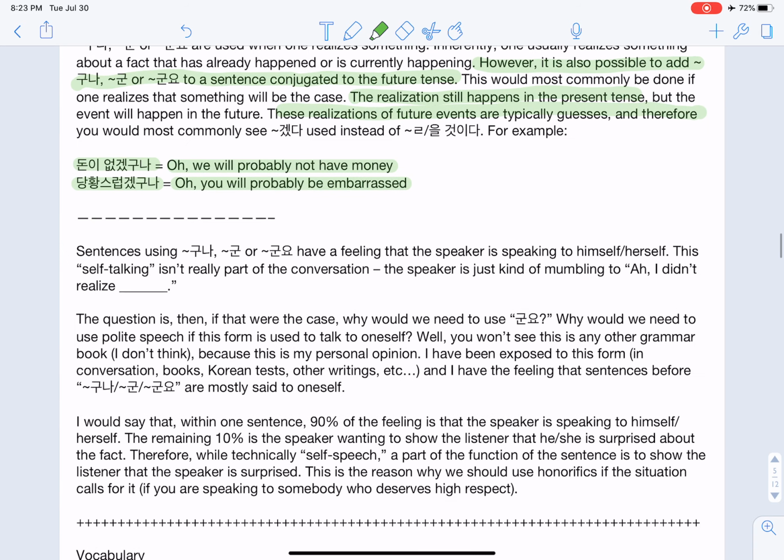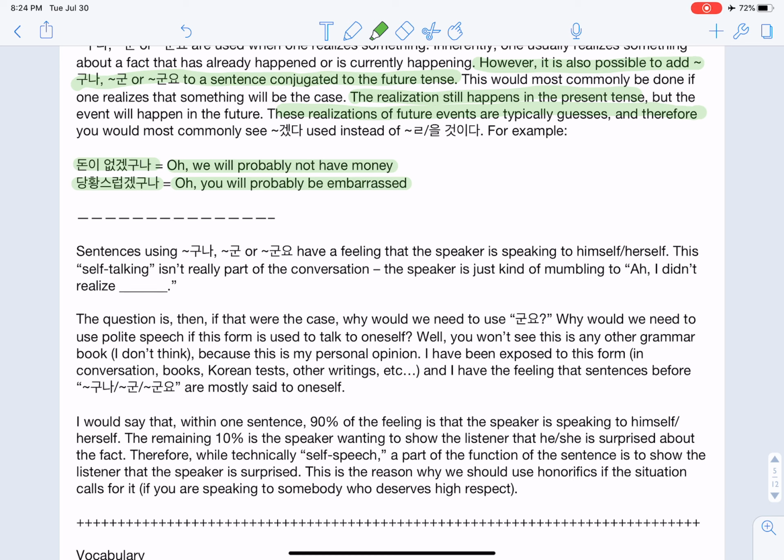Lastly, sentences using guna, gun, or gunyo have a feeling that the speaker is speaking to him or herself. This self-talking isn't really part of the conversation. The speaker's just kind of mumbling, I didn't realize. The question is then, if that were the case, why would we need to use gunyo? Why would we need to use polite speech if this form is used to talk to oneself?